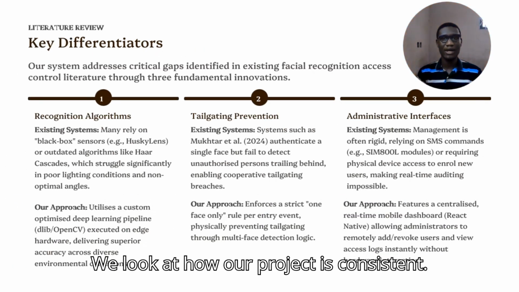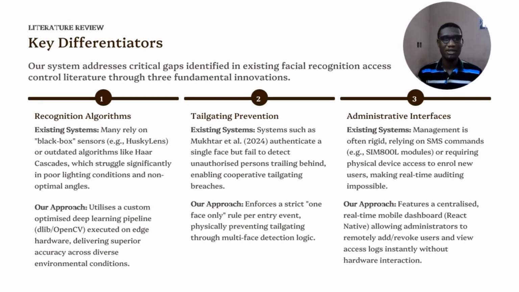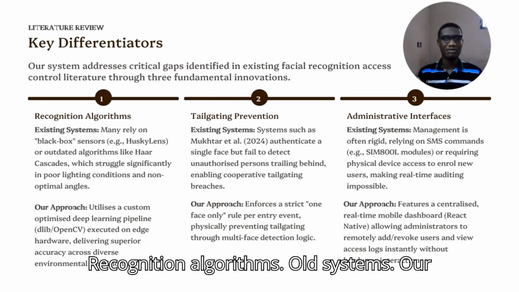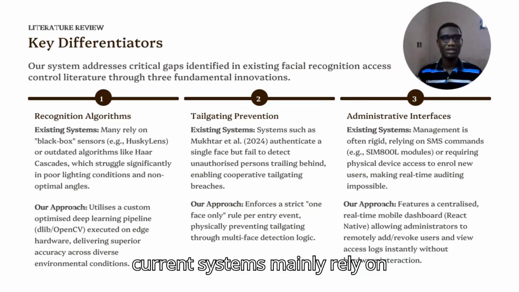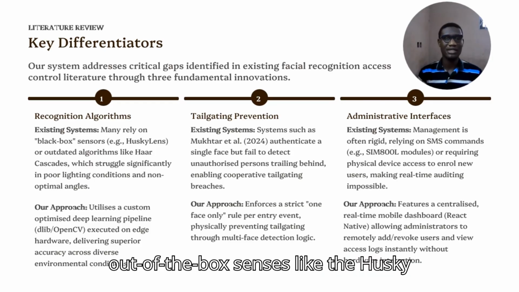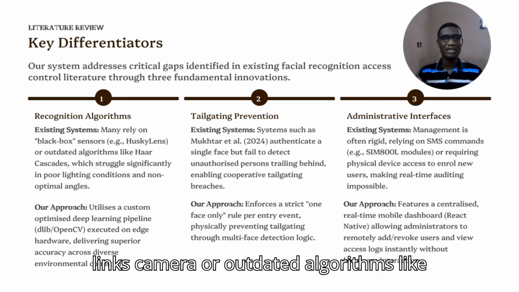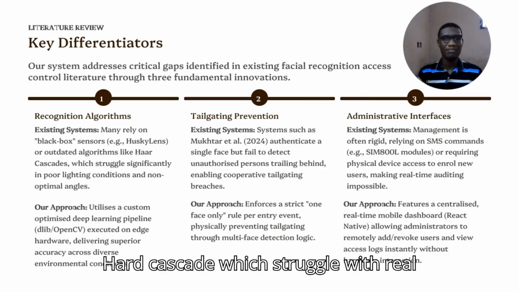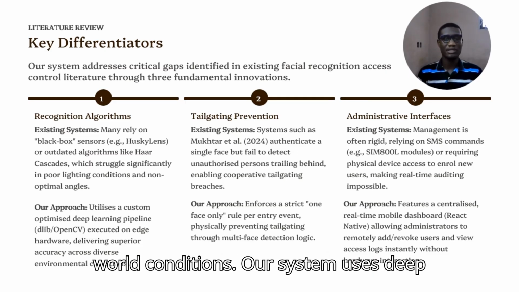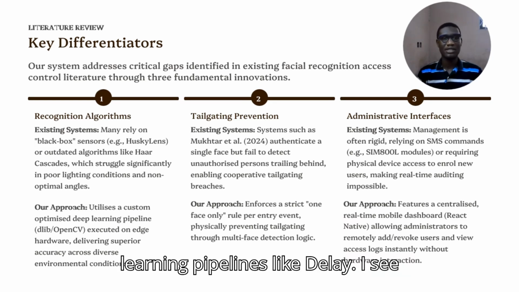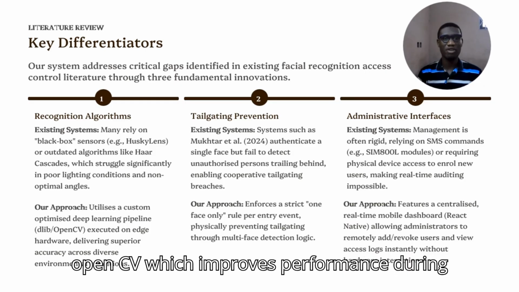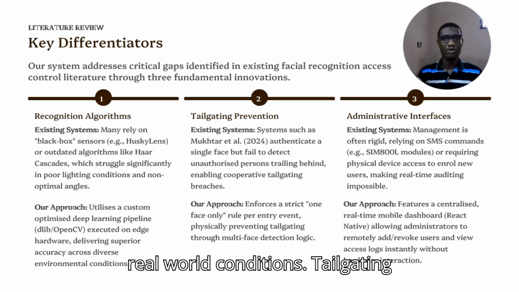We look at how our project differs from existing systems. Recognition algorithms. Current systems mainly rely on out-of-the-box sensors like the HuskyLens camera or outdated algorithms like Haar cascade, which struggle with real-world conditions. Our system uses deep learning pipelines like Dlib and OpenCV, which improve performance during real-world conditions.